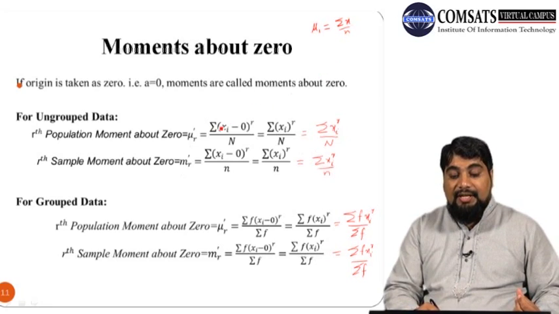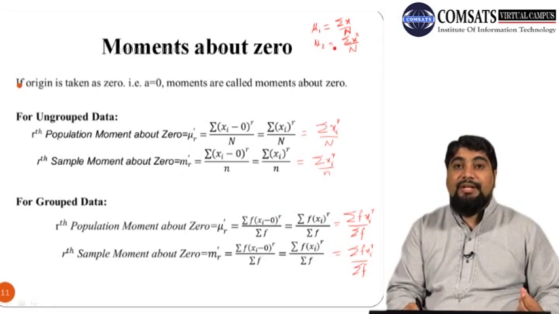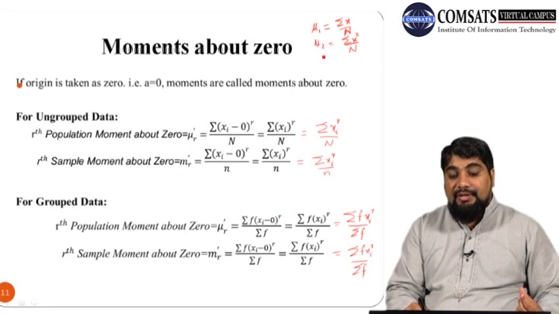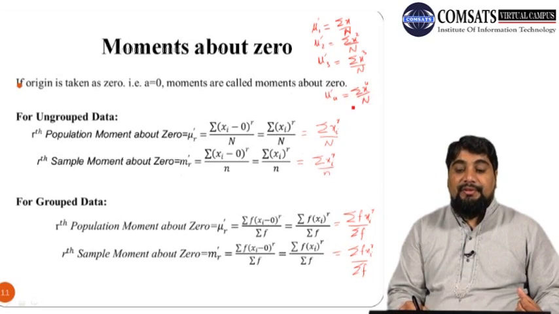And if r is 2, mu dash 2 will be summation x square over N. Remember that we have to use capital N because we are dealing with population moments. Similarly, mu dash 3, the third moment, will be summation x cube over N, and the fourth moment will be summation xi raised to power 4 whole over N, and we have to use the dash as well.